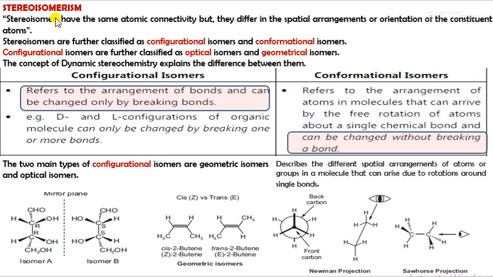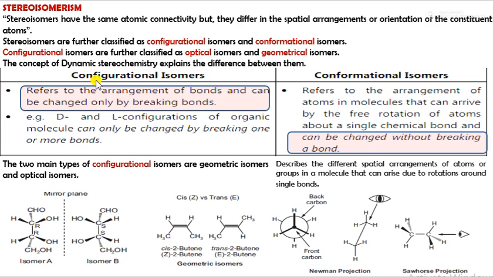Now we will see stereoisomerism. Stereoisomers have the same atomic connectivity, but they differ in the spatial arrangement or orientation of the constituent atoms. These stereoisomers are further classified as configurational and conformational isomerism. Configurational isomers are further classified as optical isomers and geometrical isomers. The concept of dynamic stereochemistry explains the difference between them.